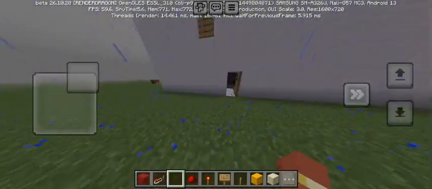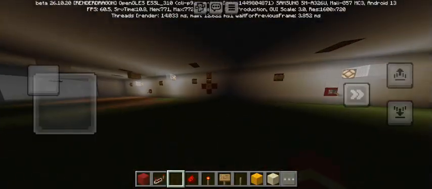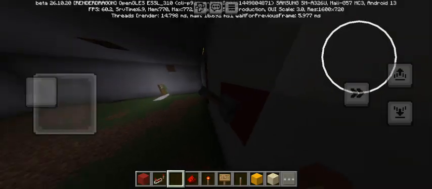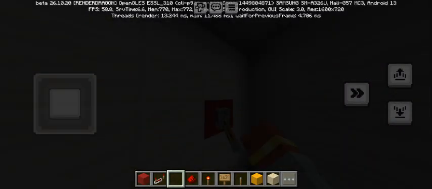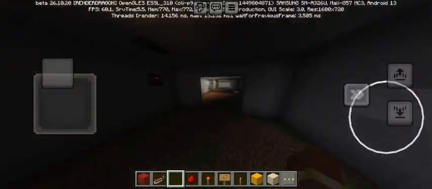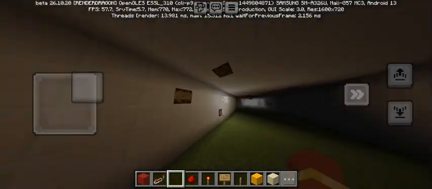Hold on, let me just... Because watch, hold on. So we get our carbon monoxide alarm. Yep, we got our carbon monoxide alarm.